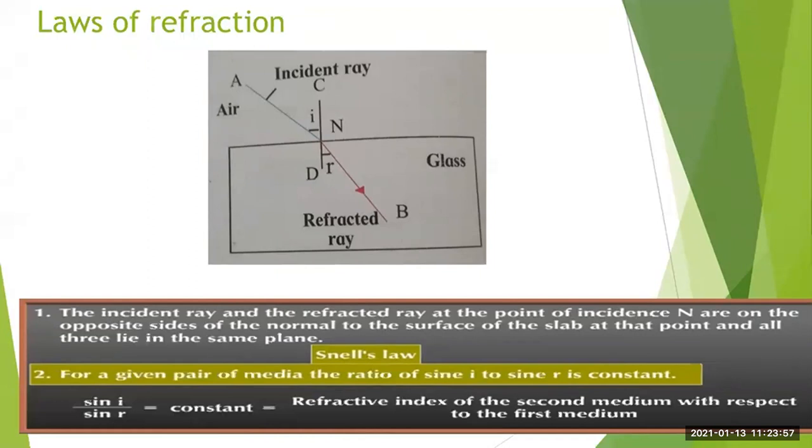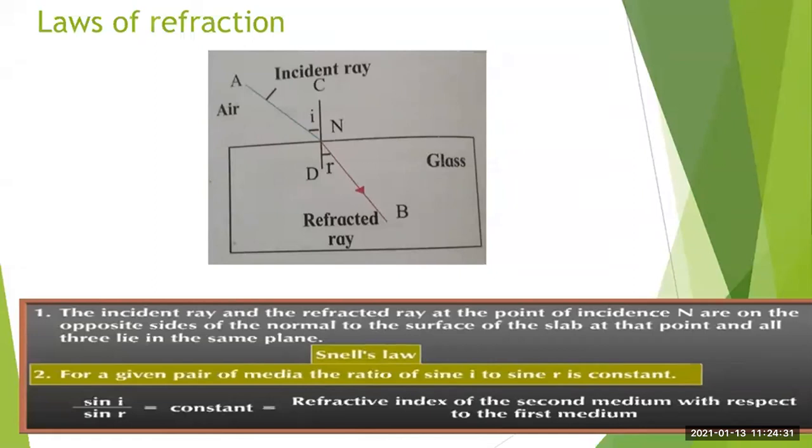Okay, very simple diagram. That bluish color line you can see, that is the incident ray. It hits the glass surface at point N. So point N will be the point of incidence from where it enters the glass slab, and after entering the glass slab, it changes its direction. It is shown by the red color line. Then you can observe that angle I and angle R are mentioned.